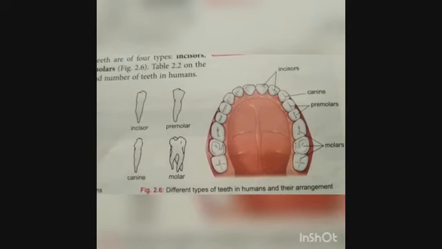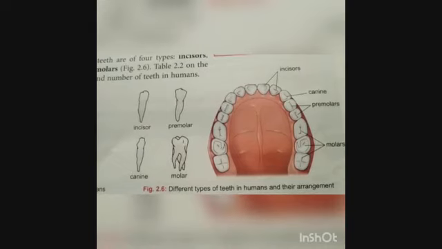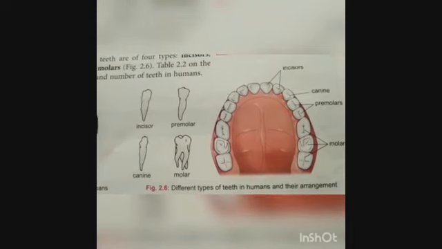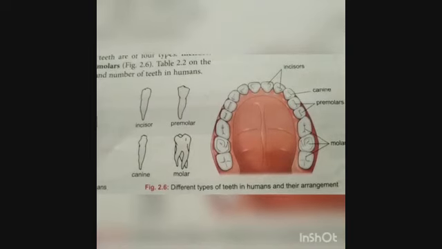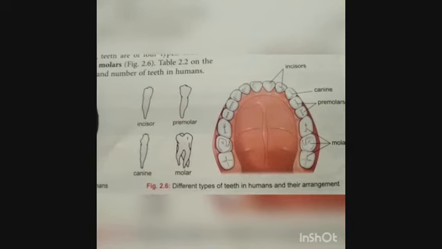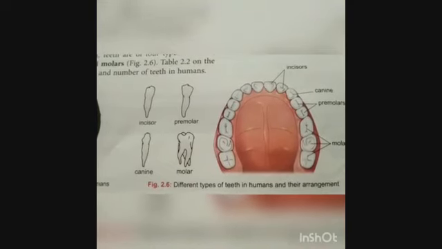So this way, we have one dental formula of teeth. They are present in the order of 2, 1, 2, 3. Like this we have two sets at one side, at the bottom of your mouth, and the same at the top of your mouth. So an adult person has 32 teeth in his mouth.